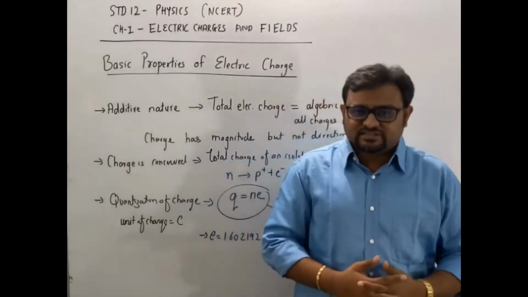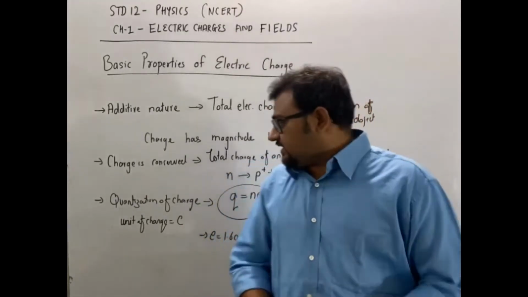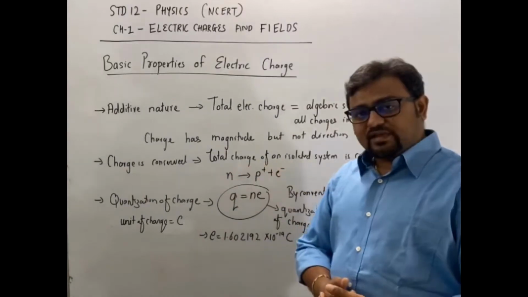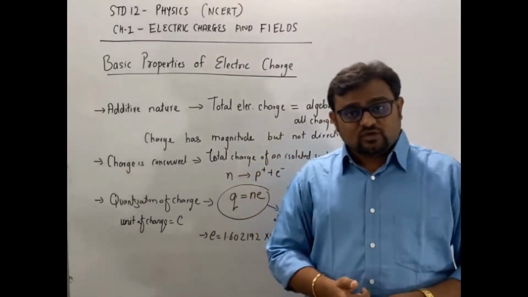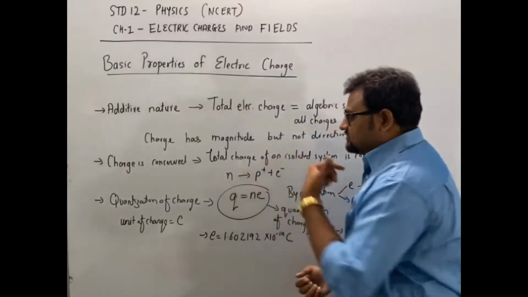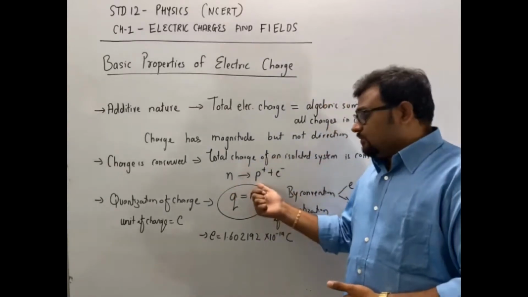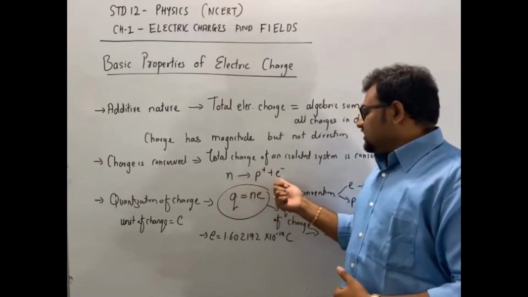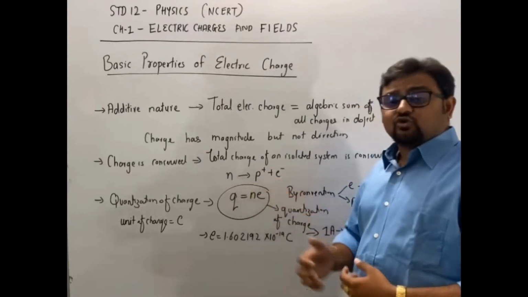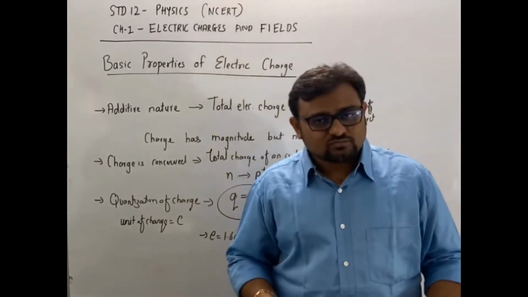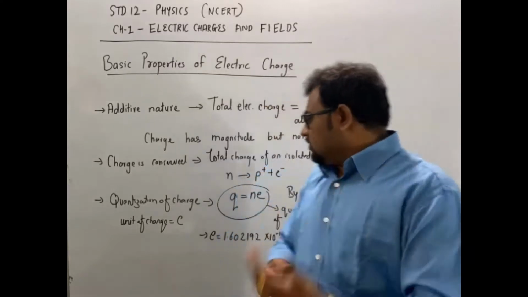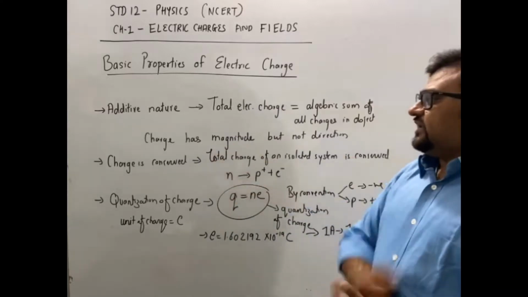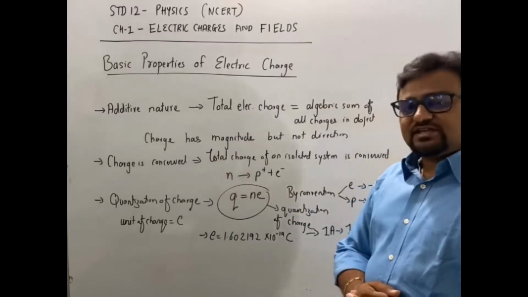Sometimes nature generates charge. In some natural process, like you can say that a neutron may be converted into a proton and an electron. But see, the charge of neutron is 0, the charge of proton is plus 1 or plus e, the charge of electron is minus e. So the total charge again will be 0. So here you can say that charge is conserved. Clear? So this was about the second point, that is charge is conserved.